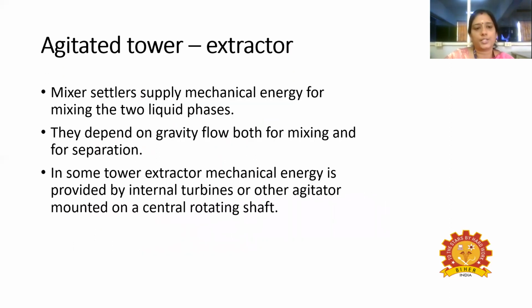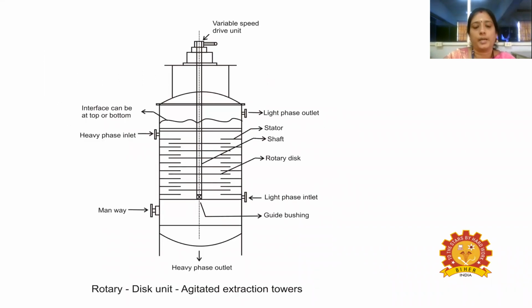Next is the agitated extraction tower. Mixer settlers supply mechanical energy for mixing two liquids. They depend on gravity flow, both for mixing and for separation. In some tower extractors, mechanical energy is provided by internal turbines or other impellers mounted on a central rotating shaft. So in the mixer settler, both gravity and mixing take place. In agitated extraction towers, the agitation is carried out as well as the mixing. Agitation is mainly used for mixing, and the settling is also carried out.